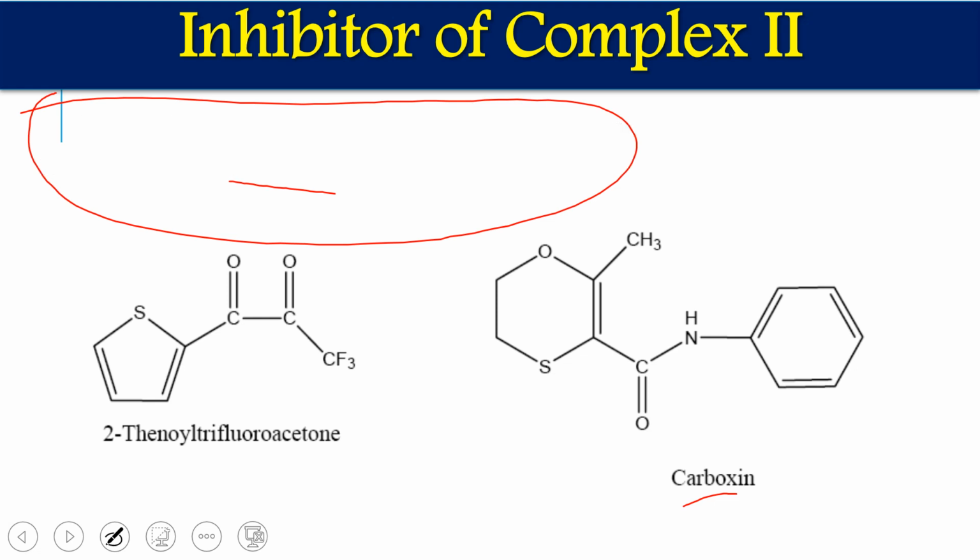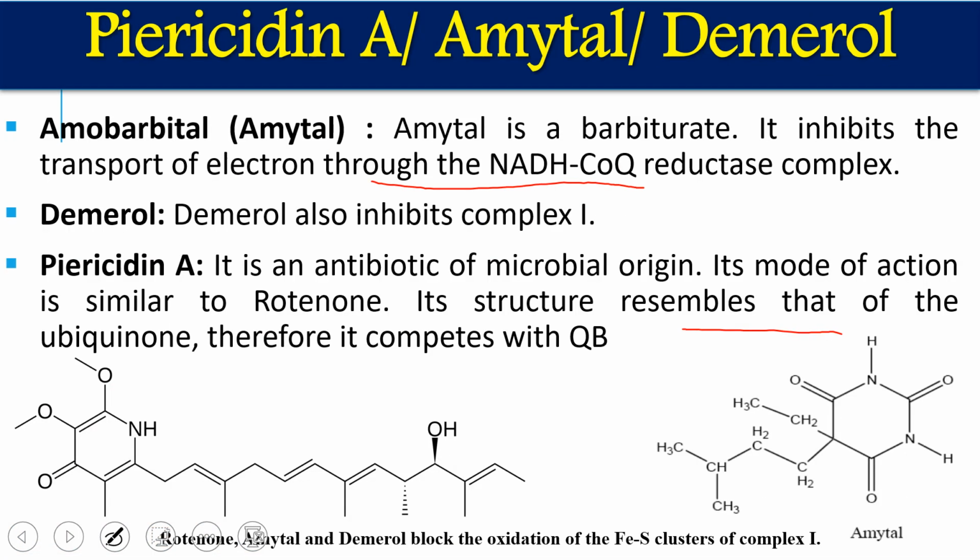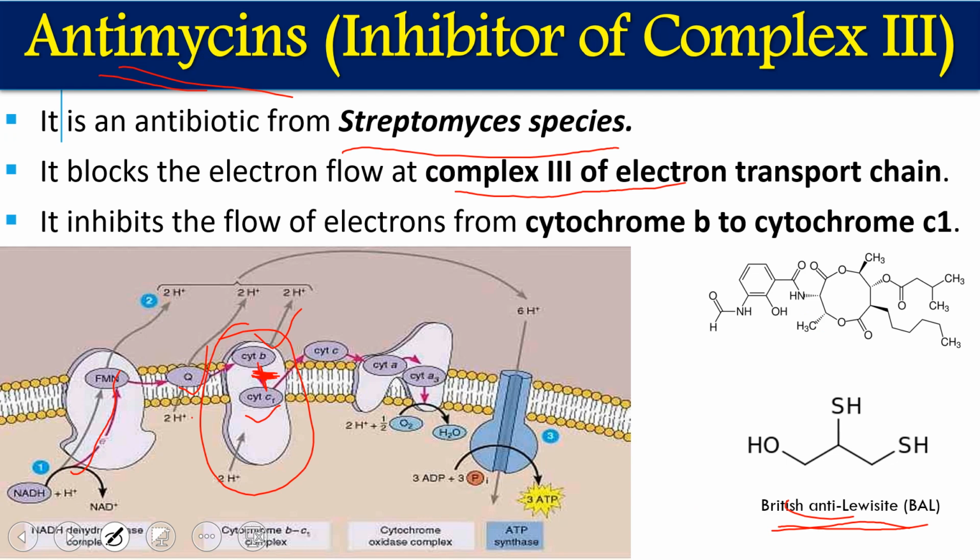Similarly, if we use compounds like rotenone, amytal, demerol and piericidin, because they work on complex 1, we cannot transport electrons from complex 1 to complexes 2, 3 and 4, meaning NADH cannot be oxidized. But because they do not work on complex 2, FADH2 can be oxidized.